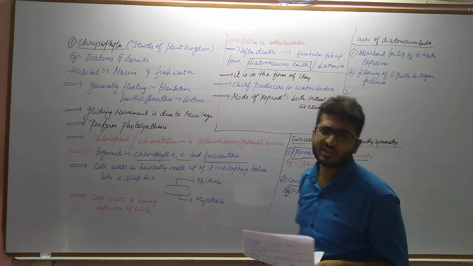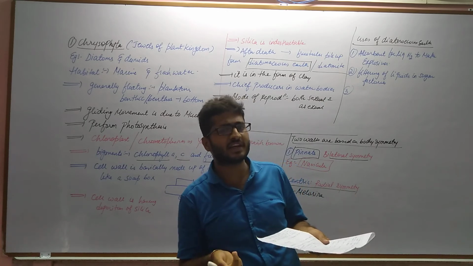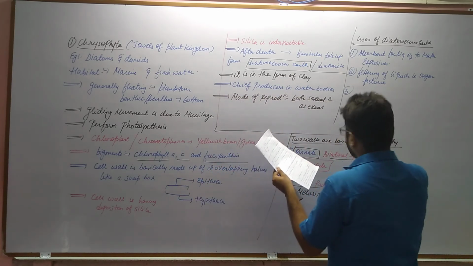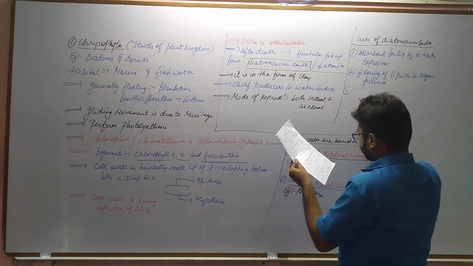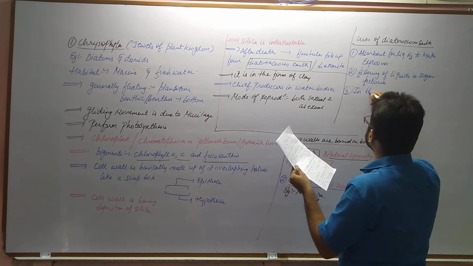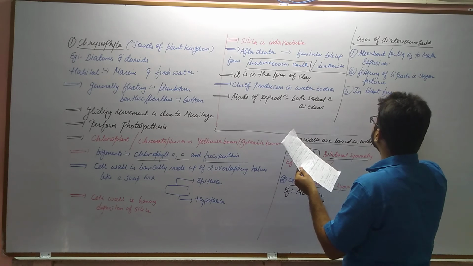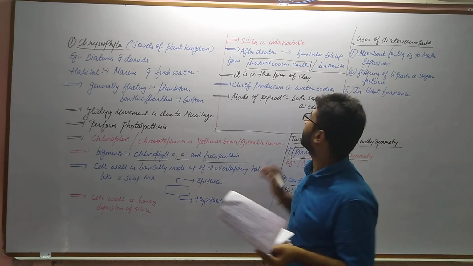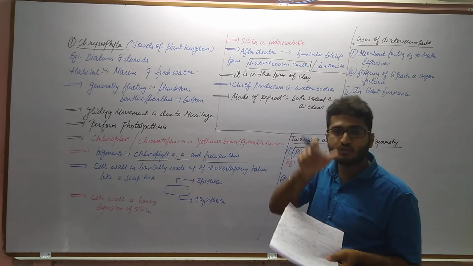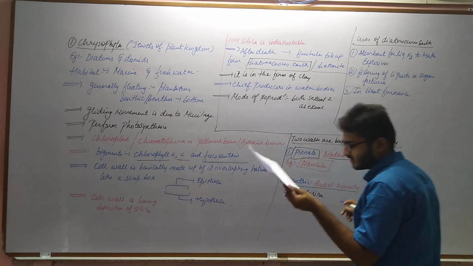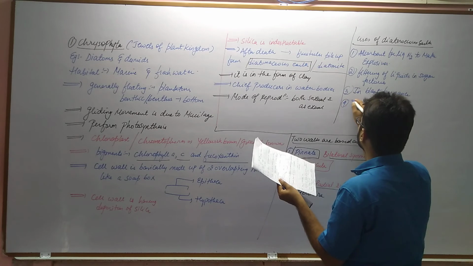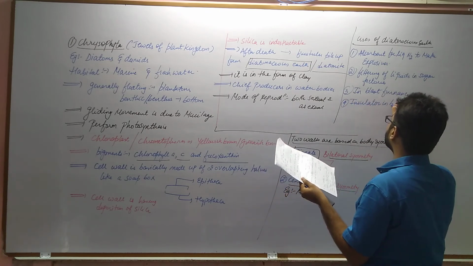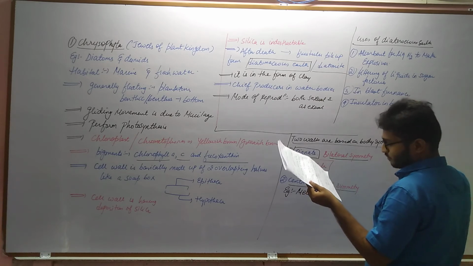Then it is also used in the blast furnace, as you have studied in the 10th, extraction of iron from its ore. If you remember, the bricks used in the blast furnace are made up of these diatoms only. Then it is also used as an insulator in boilers.